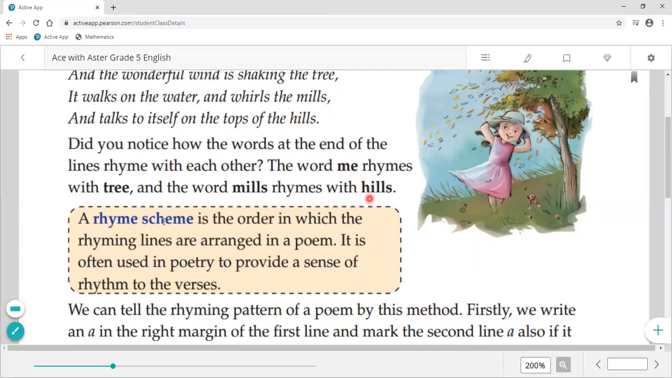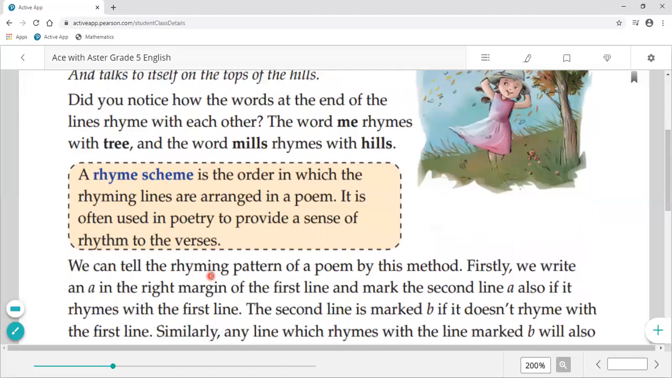A rhyme scheme is the order in which the rhyming lines are arranged in a poem. It is usually used in a poem. It is often used in poetry to provide a sense of rhyme to the verses. So class, now let's read more about it. We can tell the rhyming pattern of a poem by this method.